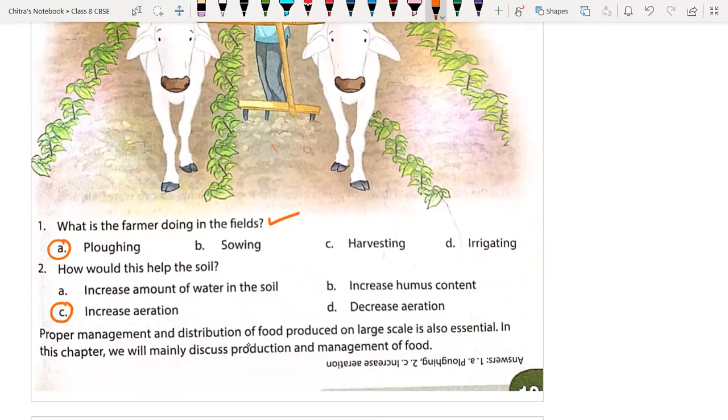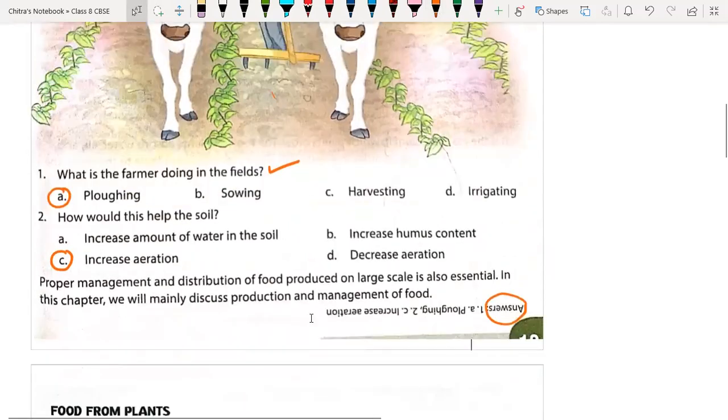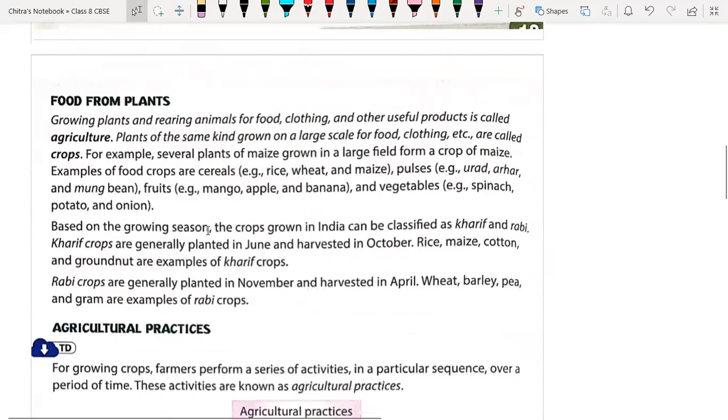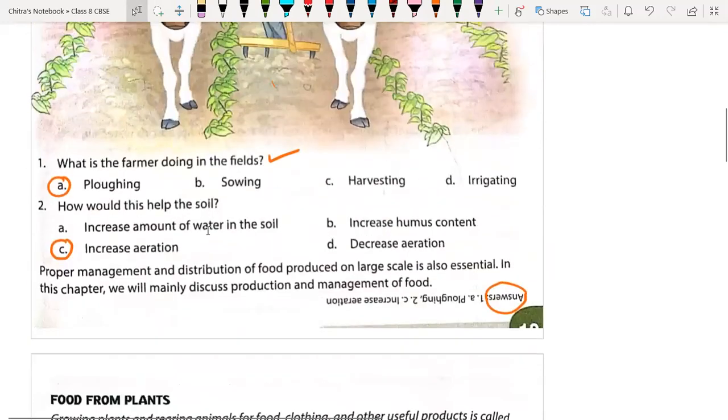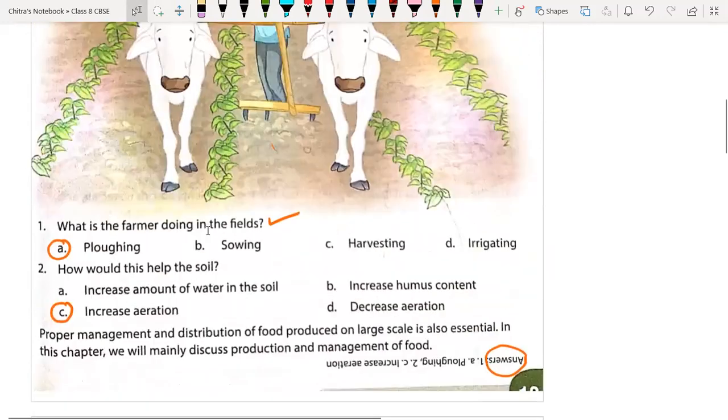See, answers are given. Sir, what does increase of aeration mean? We will cover each and every part here, don't worry. Sir, you gave questions, but that second question we don't know, right? Yeah, we will cover this. These two questions will come in our discussion part. Don't worry. Okay.